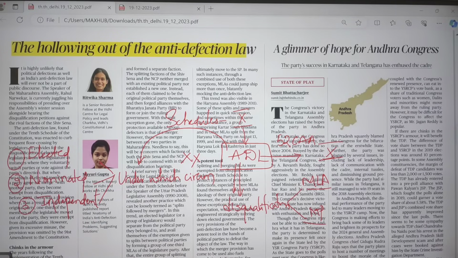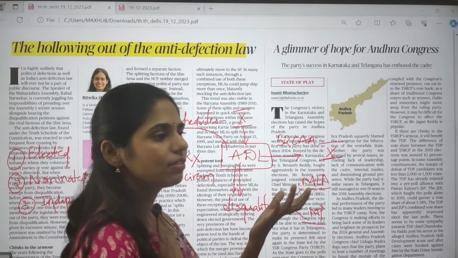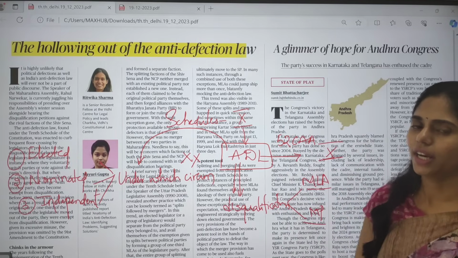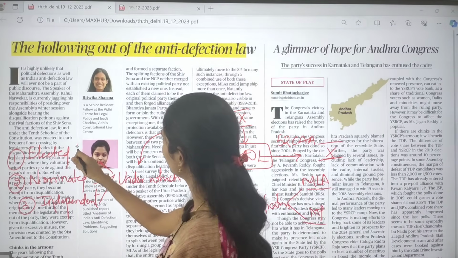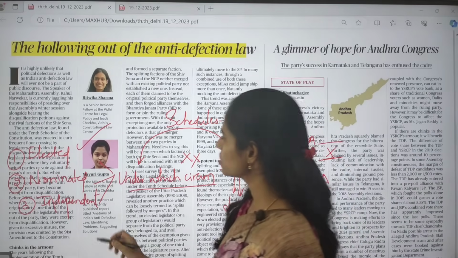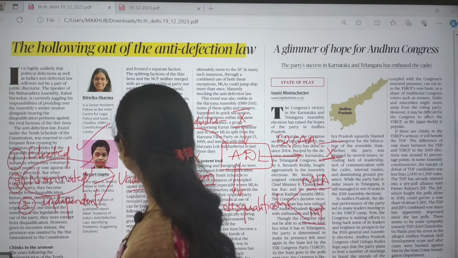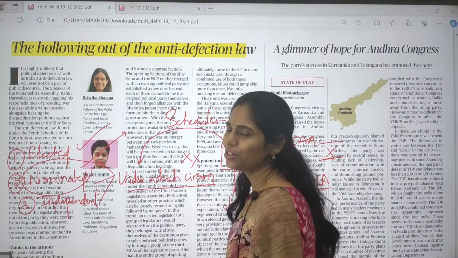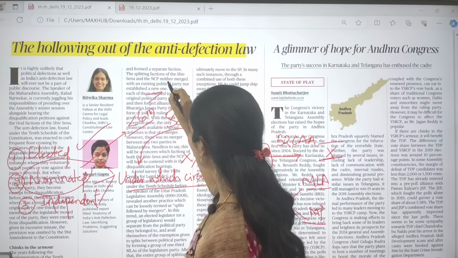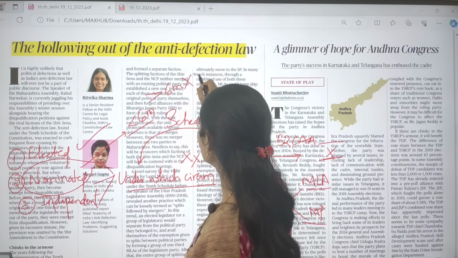Elected members who voluntarily give up their membership of a political party and move to another political party will be disqualified under this anti-defection law. Nominated members can join any political party within 6 months, but if they join after 6 months, they will be disqualified.